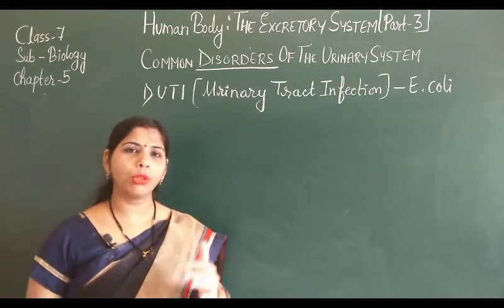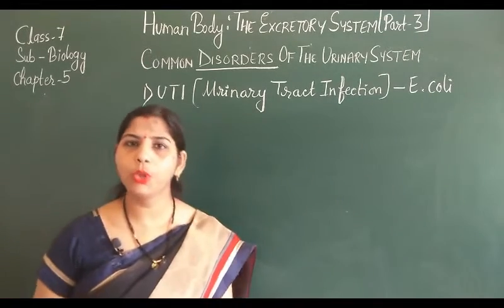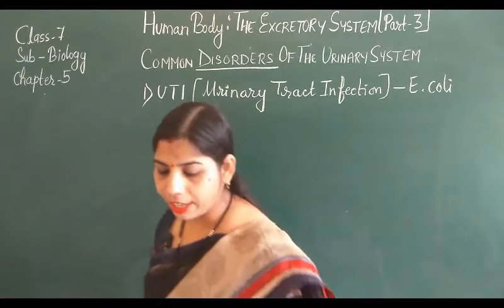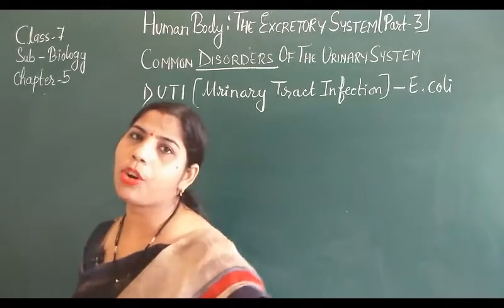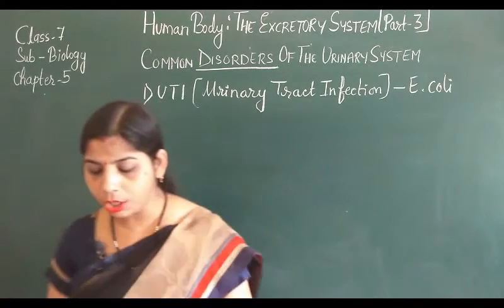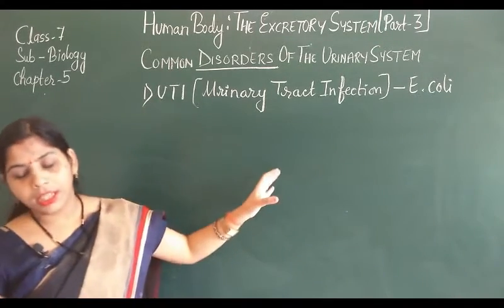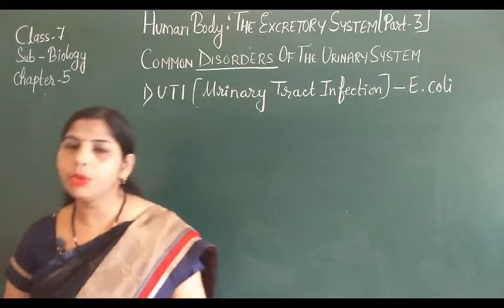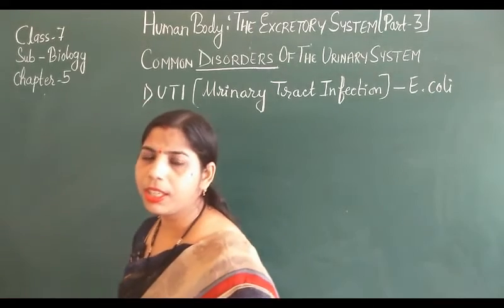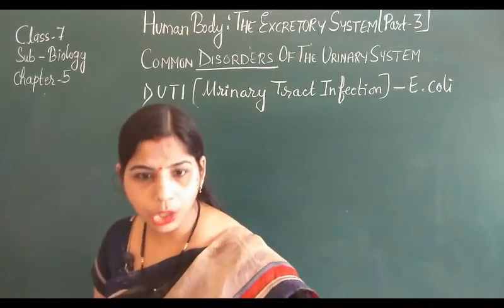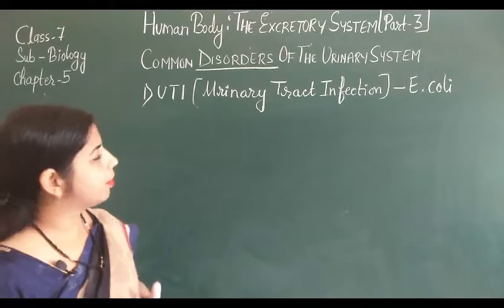Sometimes through the anus it reaches the urinary system, and at that time the disease is caused. It also affects the urinary bladder, the kidney, as well as the complete urinary system.